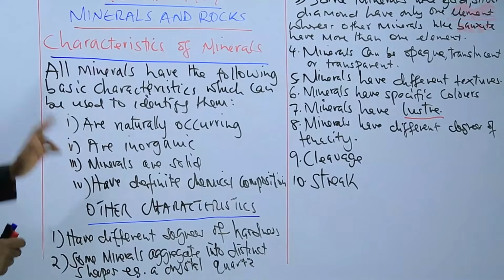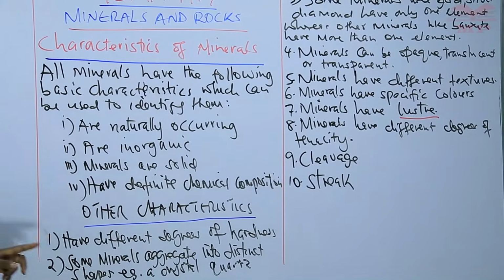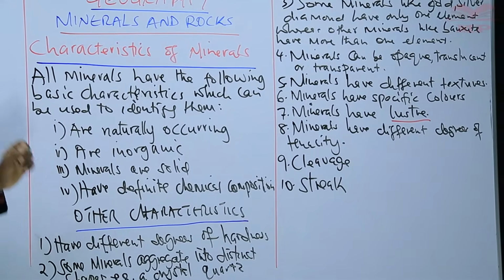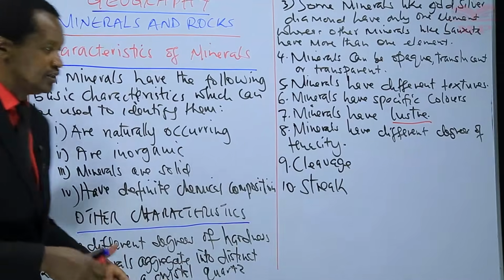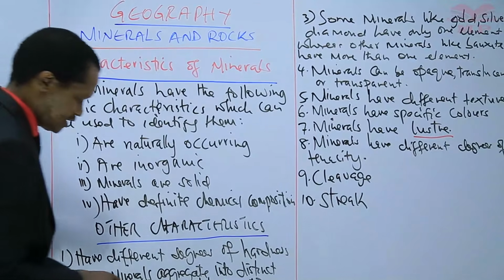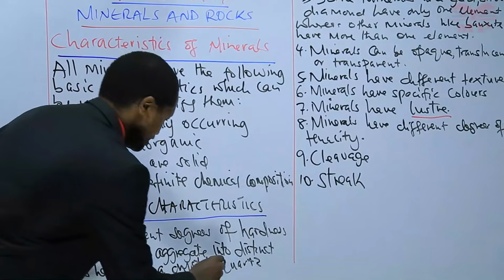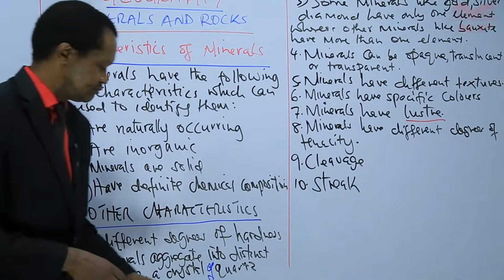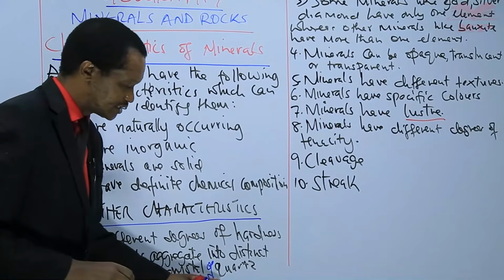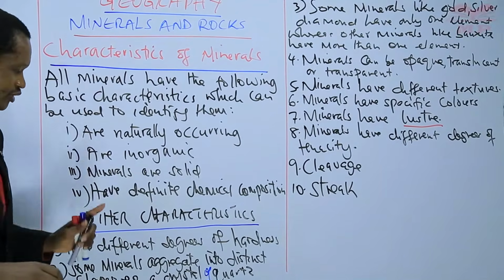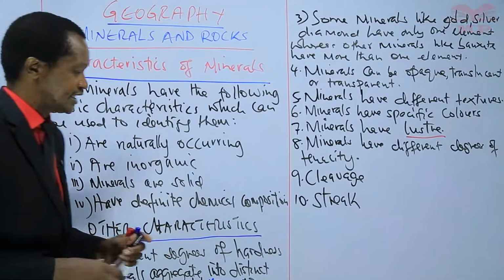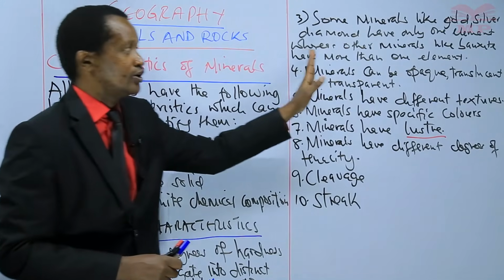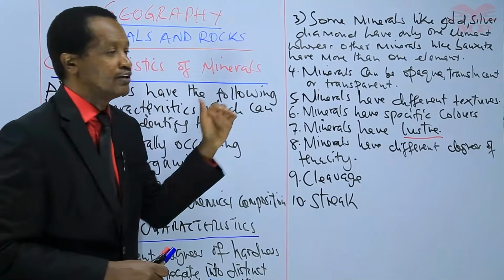Number 1, we said minerals have different degrees of hardness. Number 2, some minerals aggregate into distinct shapes, like a crystal of a quartz. We learned that it takes the shape of a 6-sided prism. A crystal of a quartz will have a particular shape, which is a 6-sided prism.